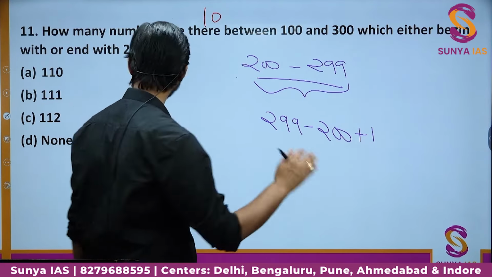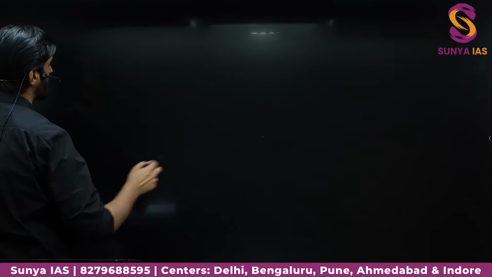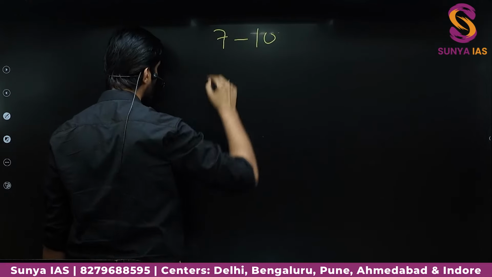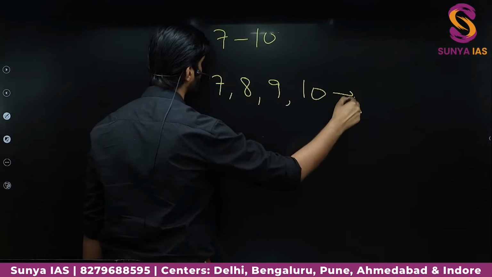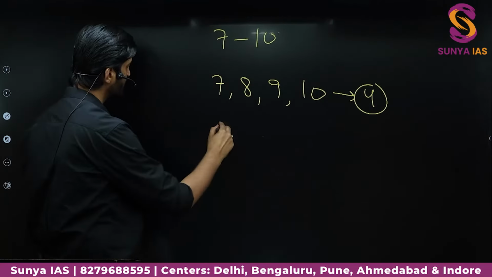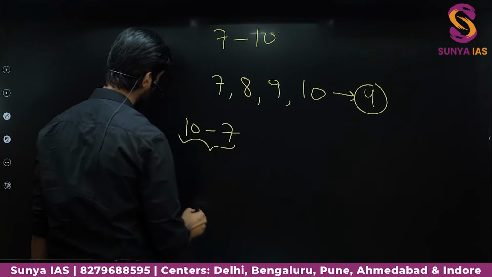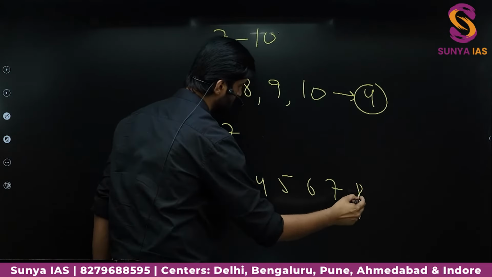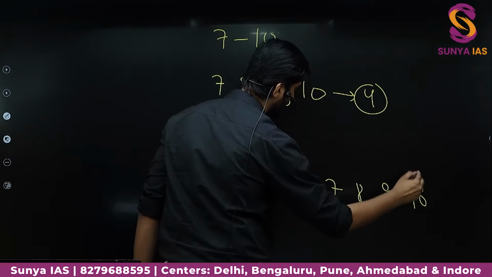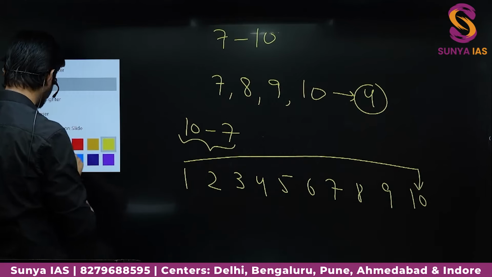Why is this 1 added? Let me tell you the concept now. And this concept will be used further also. So let us take an example: what is the number of digits from 7 to 10? The digits from 7 to 10 are 7, 8, 9 and 10. Overall there are 4 digits. But when we do 10 minus 7, the larger number minus the smaller number, what happens? If you take the number line basically, what is 10? 10 is at this position. And what is 7? Let me show it in blue color.